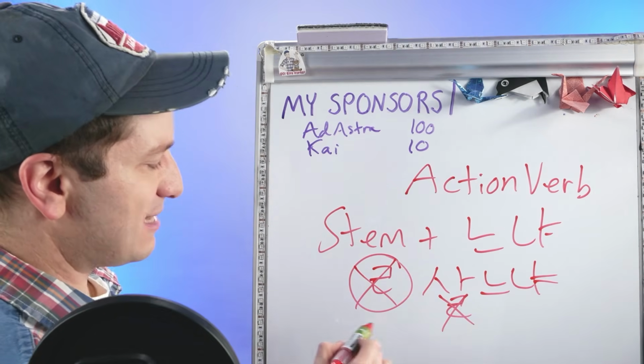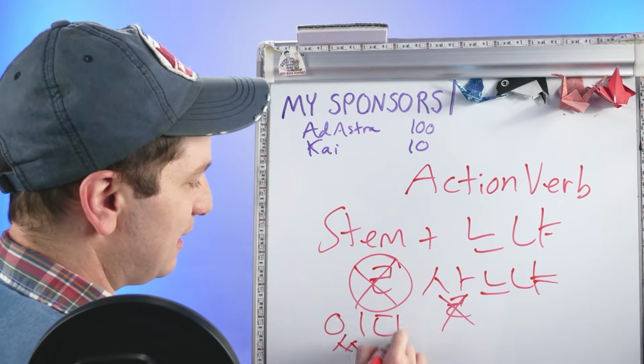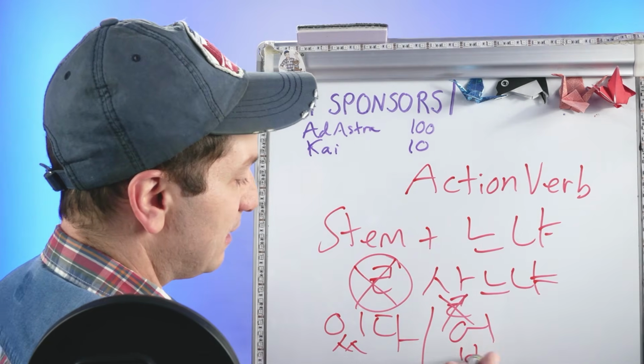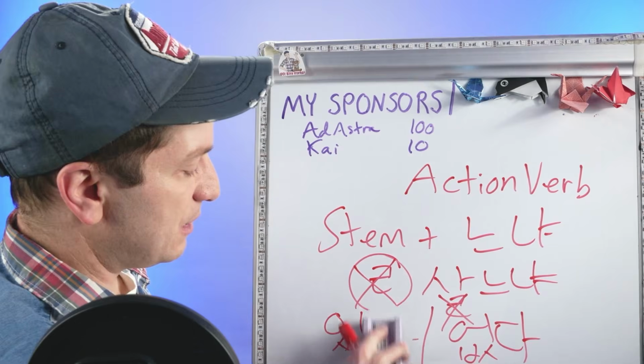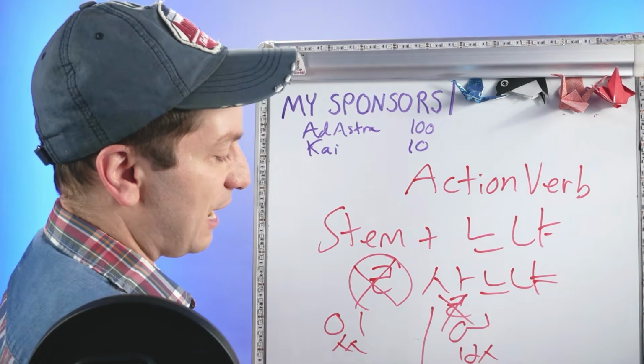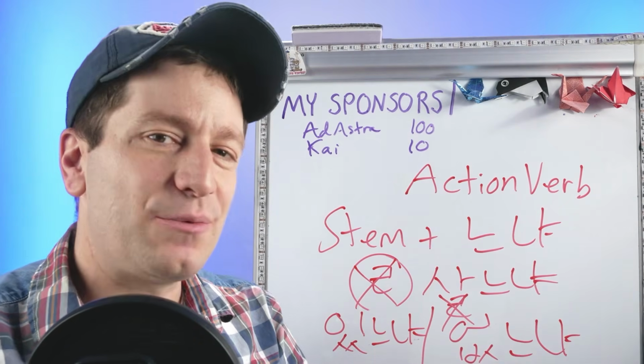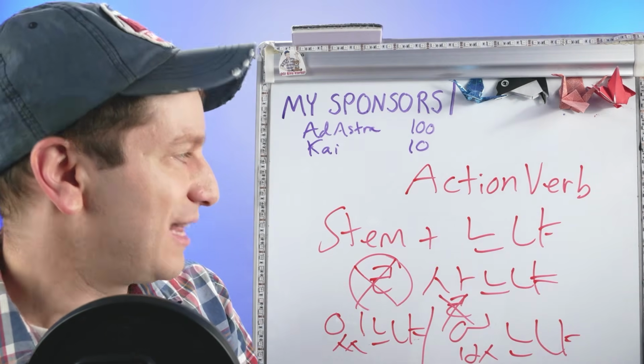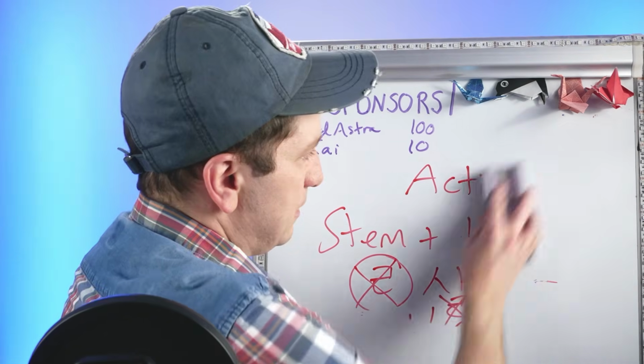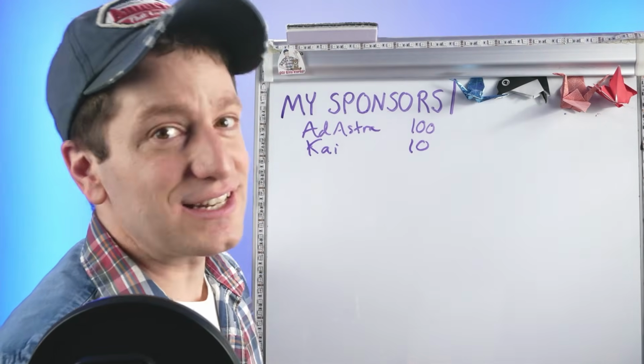And one more exception is the verb 있다, as well as the verb 없다. So these ones also become 있느냐 and 없느냐. Those are the only exceptions that we have to use when we're working with action verbs. Let me give you a few example sentences.